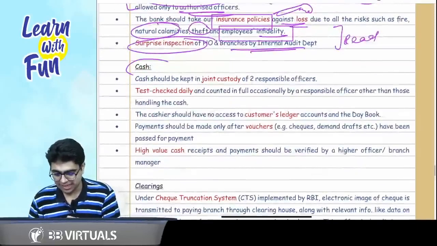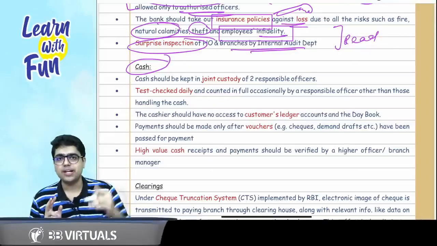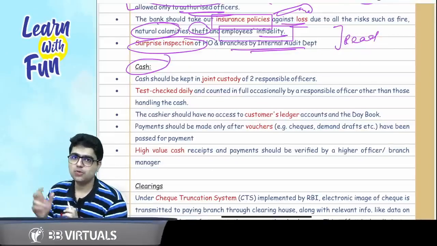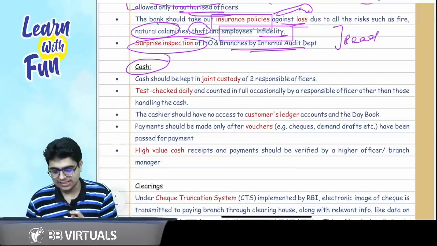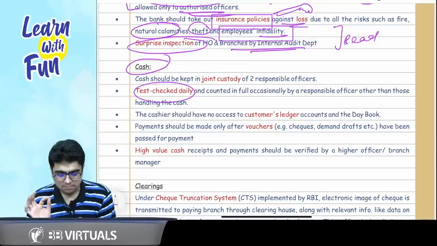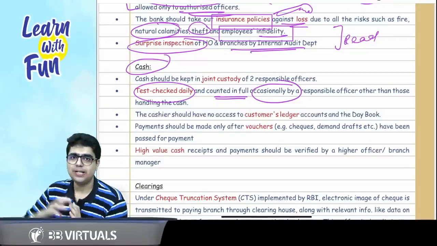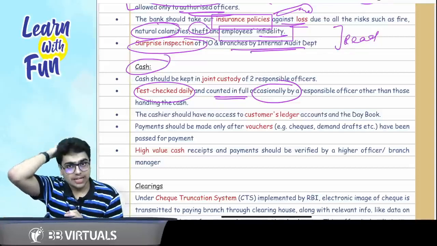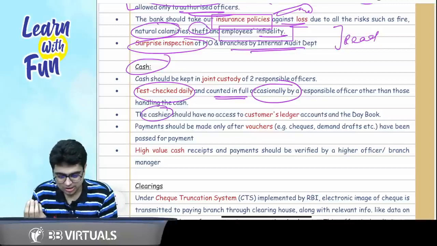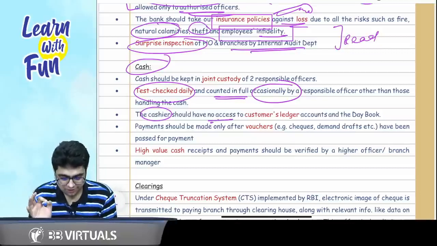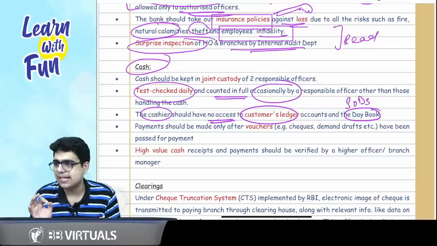Then comes the point of cash. Sir, if I talk about cash, again it should be under the joint custody. Repeat it after me. Cash should be under the joint custody of 2 responsible officers. It should be test checked every day. It says it should be test checked daily but counted in full occasionally. Then the cash balance should be tallied with the ledger. And the cashier who is having the access to cash should have no access to the customer ledger and the day book, which is the basic rule of segregation of duty.